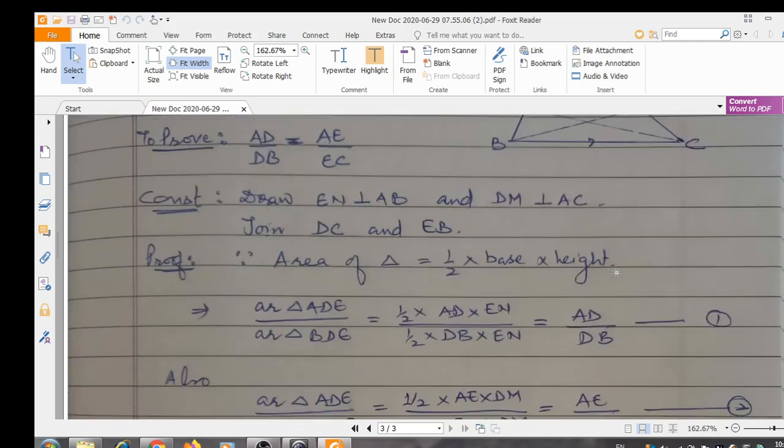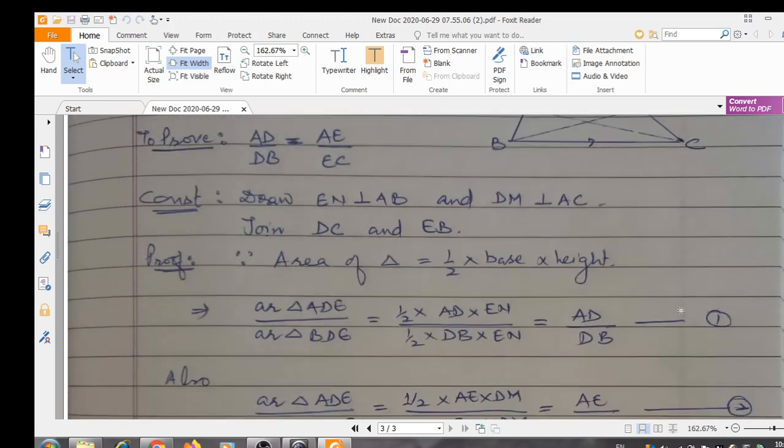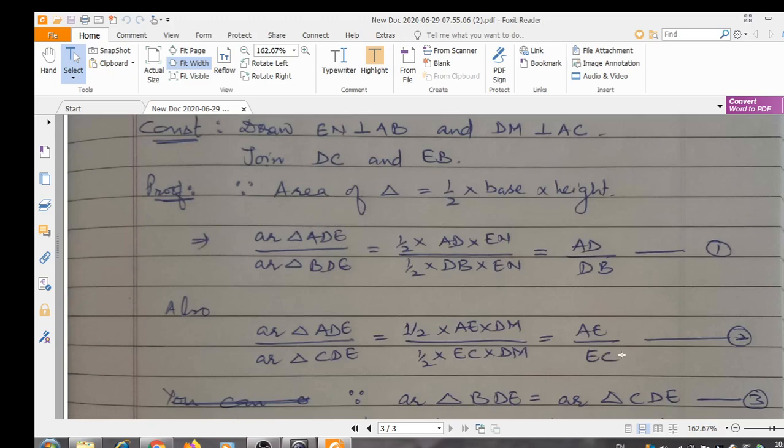So therefore, if we consider EN to be perpendicular to base DB and DM perpendicular to base EC, then we can take a ratio in another form. Area of triangle ADE ratio area of triangle BDE is equal to half into AD into EN upon area of triangle BDE, that is half into DB into EN. Again half gets cancelled, EN gets cancelled, and we get AD upon DB.